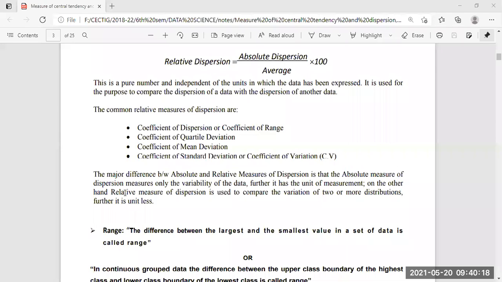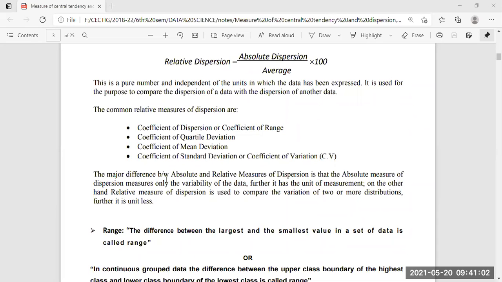Now, while looking into the dispersion of the data sets, we are looking for the range. So what is the range? We all know this from the class 11 and 12 mathematics. The range means the difference between the lowest value and the highest value. The difference between the largest and the smallest value in a set of data is called the range.